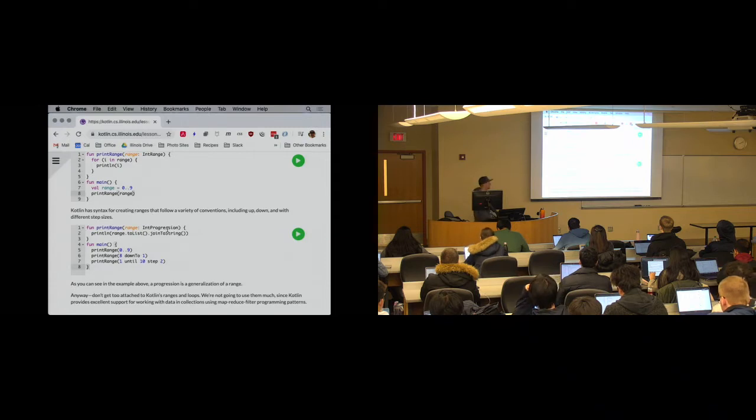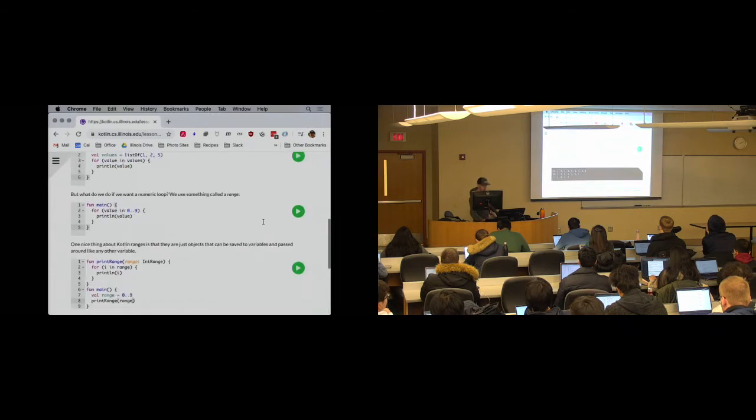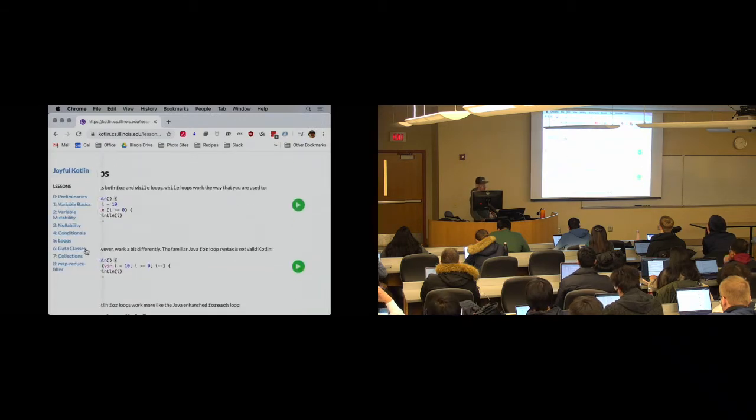So this is an int progression. That's a different type of object. But again, these kind of do what you would expect. All right, but let's go on, and this is sort of boring stuff.